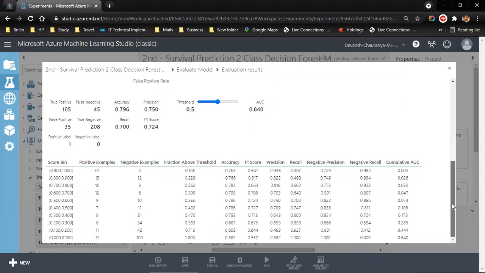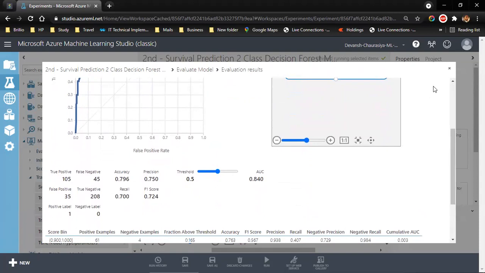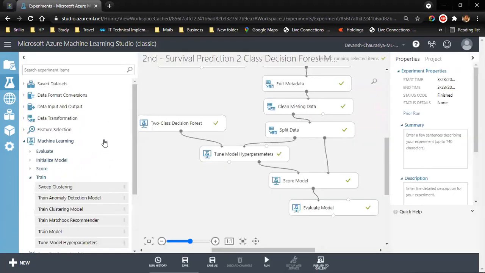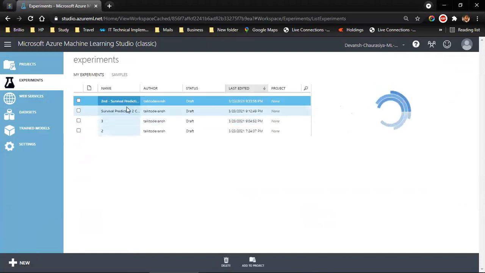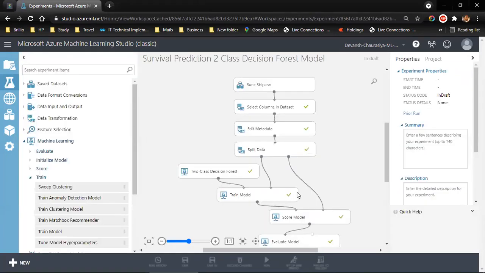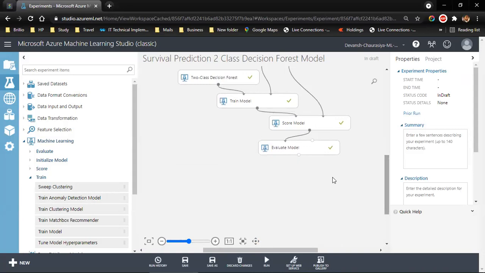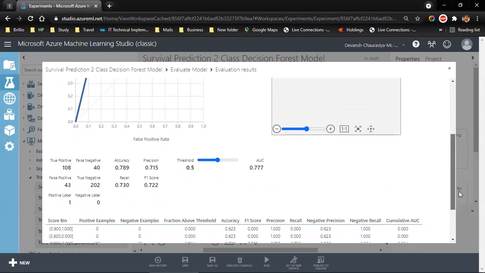All right, guys. So we see that if we hypertune our model, it is slightly better than what we had originally checked. I can save this, and once it is saved, I can go to experiment, and go to my first experiment and come down over here, right click on this dot, visualize, that's output dot. So the area under the curve is definitely better in our new model, which is the hypertune model.